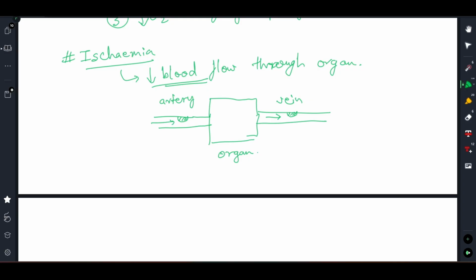One common example, one famous example, where you can see this obstruction of vein is Budd-Chiari syndrome, in which you see thrombosis of the hepatic vein, right? So Budd-Chiari syndrome is one famous example of obstruction of vein, where the hepatic vein is obstructed due to thrombosis, right? Now what can be the common cause of that thrombosis?